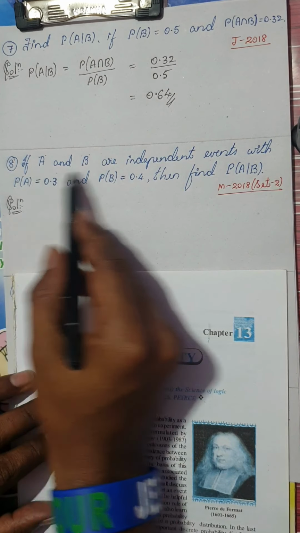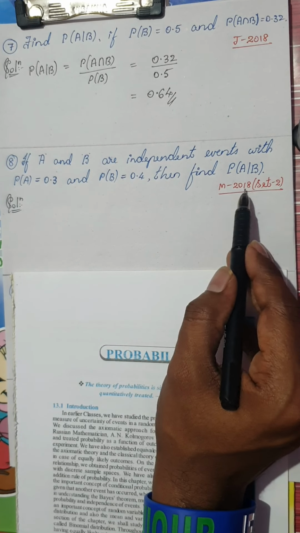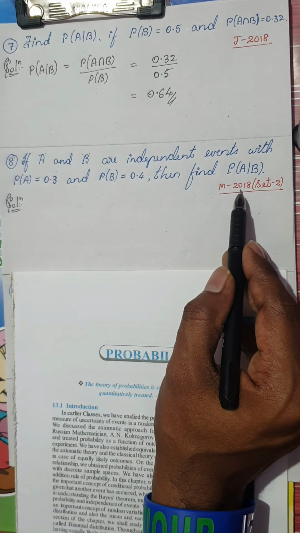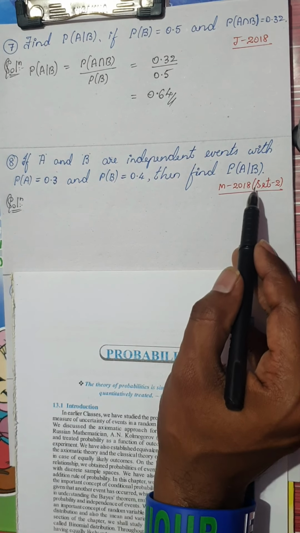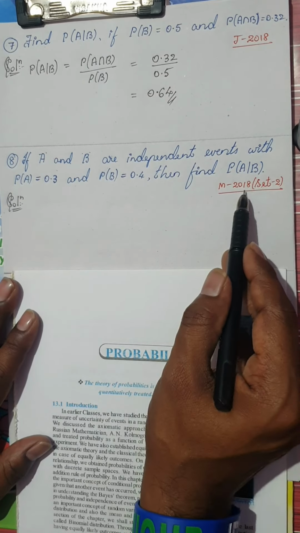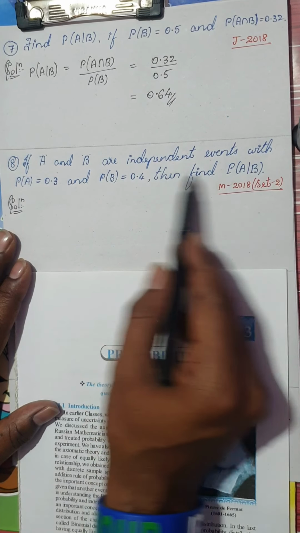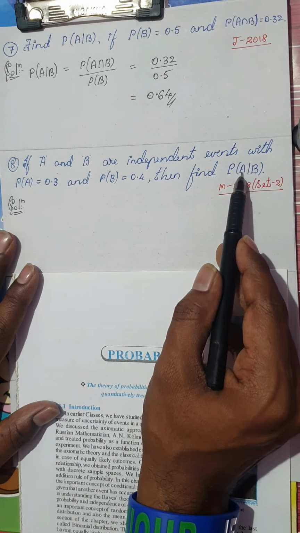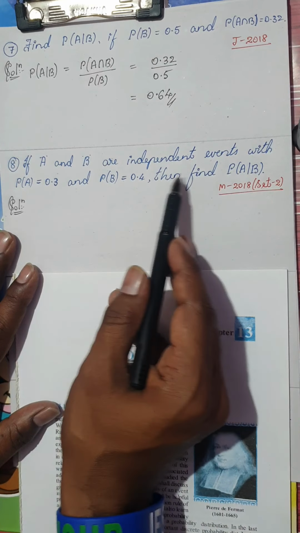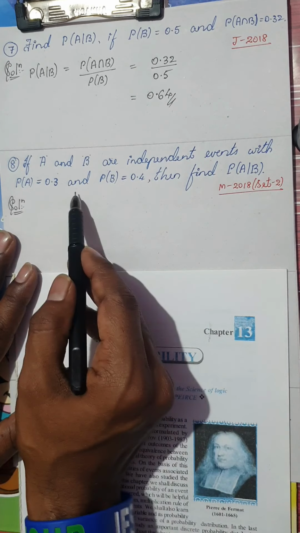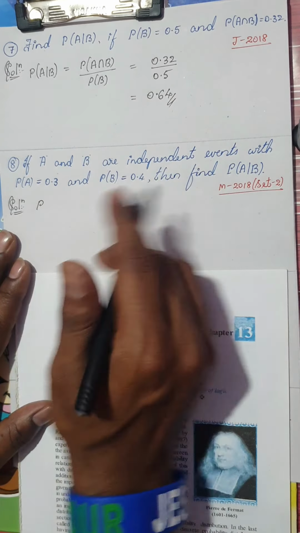The next question is a challenging question which was given in the second set of the paper in March 2018. This was not given in March 2018. Rather, it was given for a practice paper in the March 2019 preparatory. If A and B are independent events, find A given B. If I want A given B, remember, I want probability of A intersection B. But he has not given me probability of A intersection B. But he has given the condition: independent events.